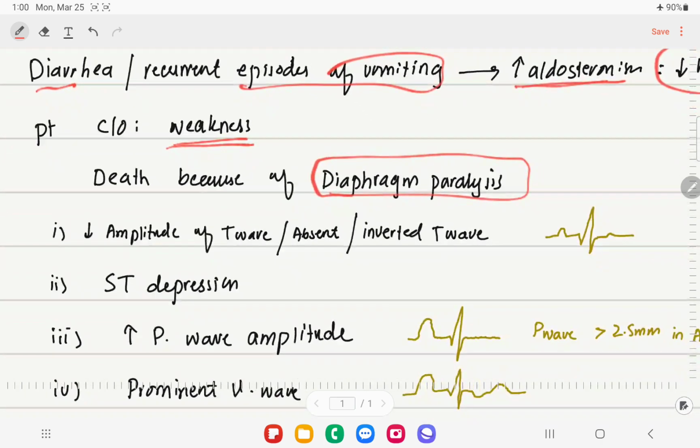So if we get the ECG done, the first thing we are going to find is an inverted T wave, or an absent T wave, or decreased amplitude of the T wave, right? The second finding is ST depression. Along with the T wave changes, there will be ST depression. We find ST depression in unstable angina, in non-STEMI, non-ST elevation MI, and we find ST depression in hypokalemia as well.